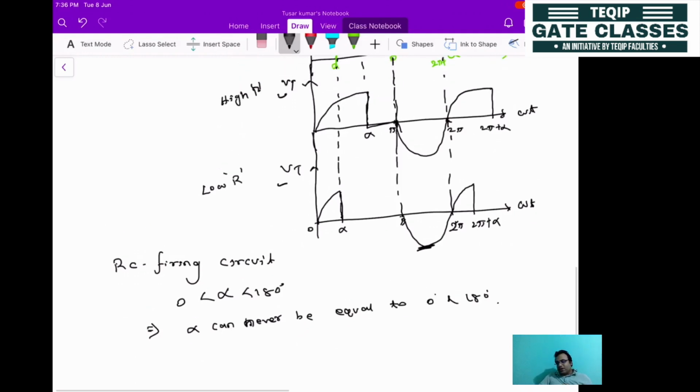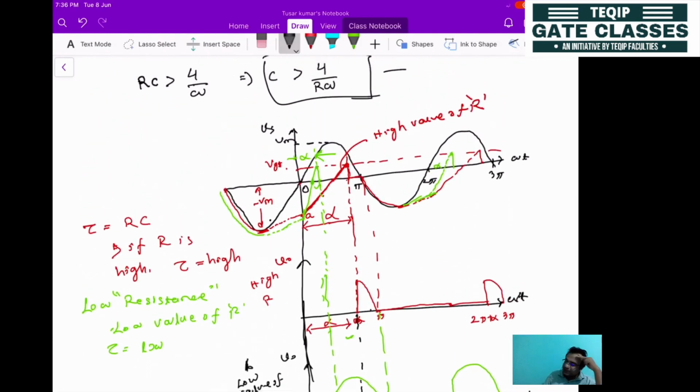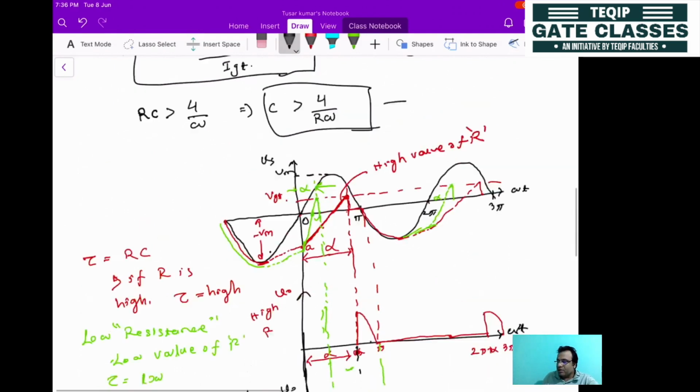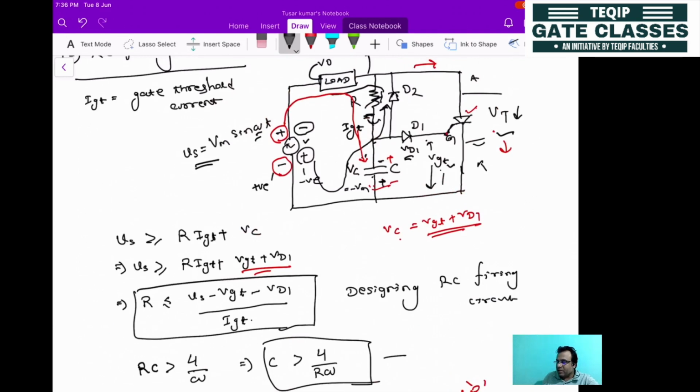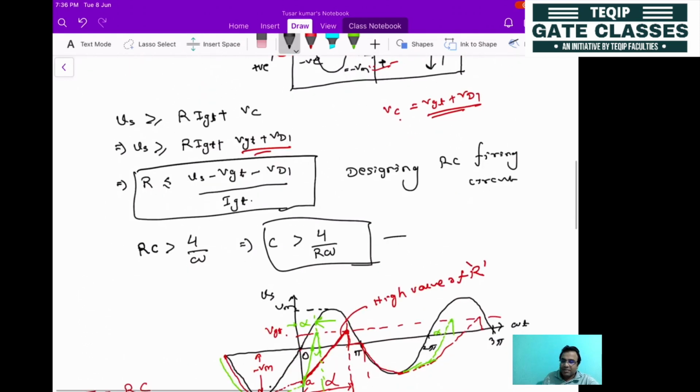But here also the same drawback as our resistance firing circuit will be there, because the gate supply will be continuously available, so some current will be flowing through this one. That's why there will be continuous gate current, which will increase the gate power dissipation.